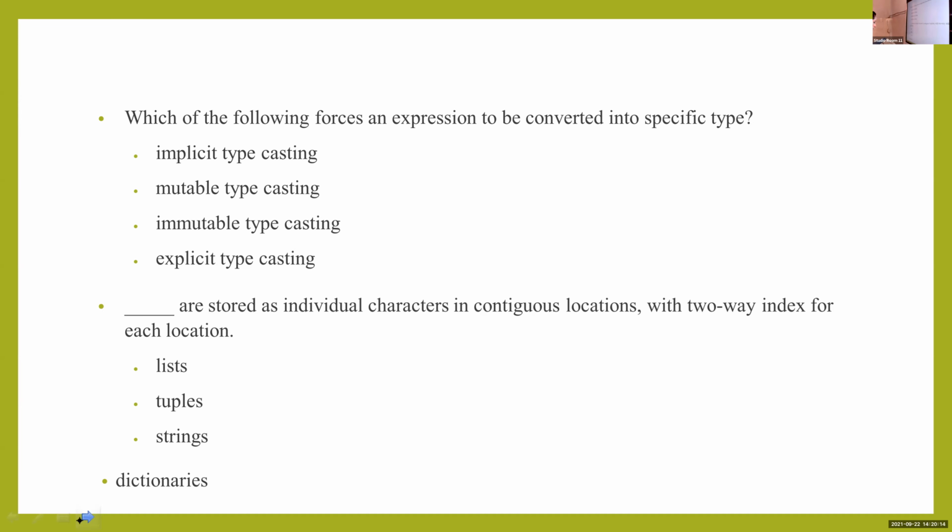Okay. Is Muhammad present? Muhammad? No. Then, dash are stored as individual characters in, this is based on the second chapter.